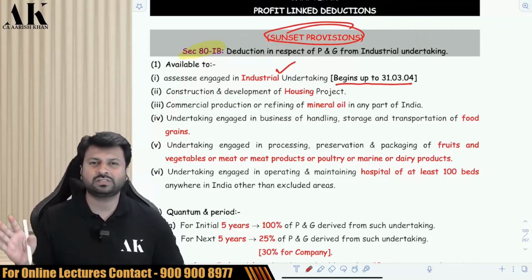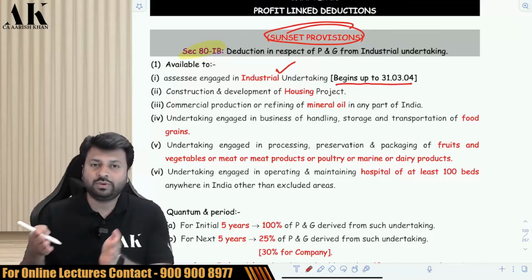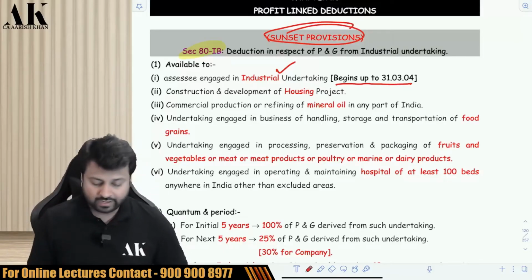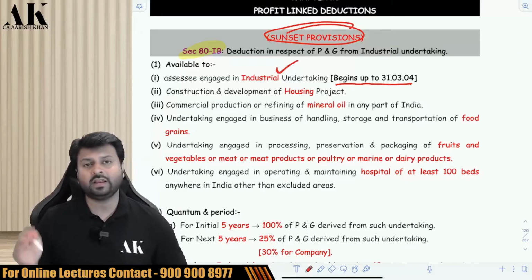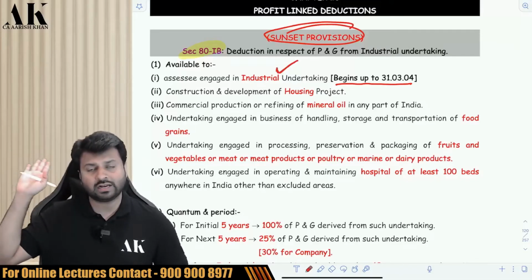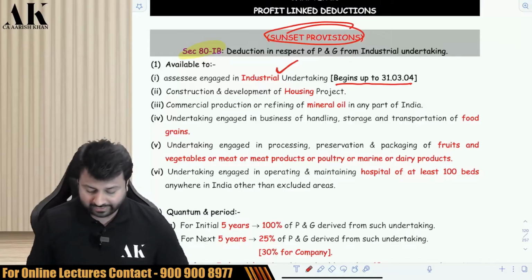Most of them are sunset provisions, which means most of them are going to be removed one by one over the years. Okay. Now the first business over here is industrial undertaking, and your business should commence before 2004. It is around 18 years back we are talking about. So now industrial undertaking means what?